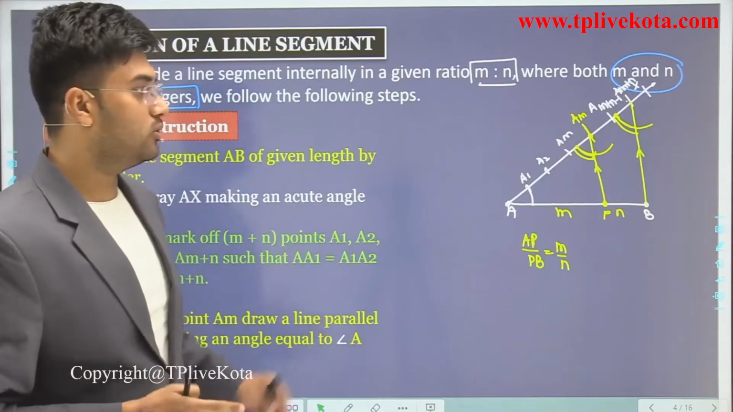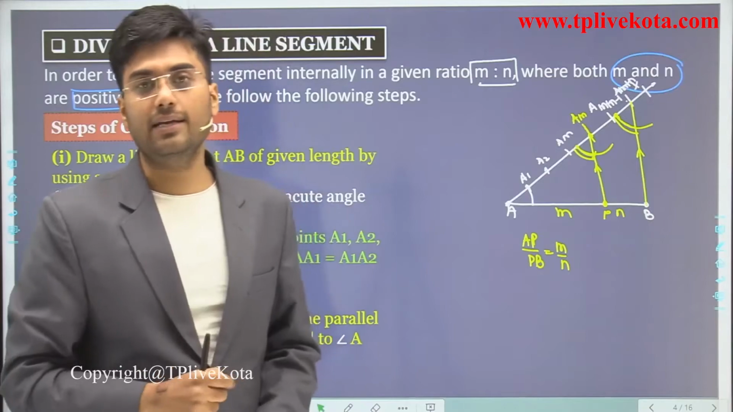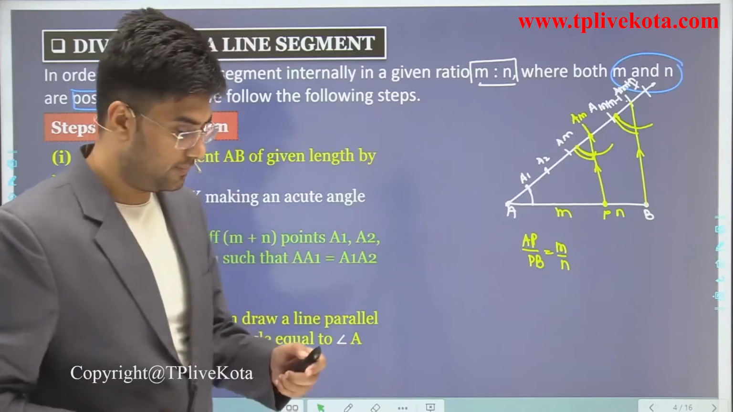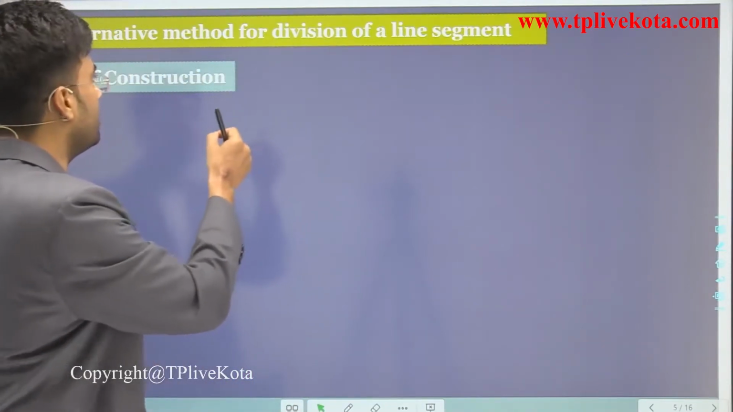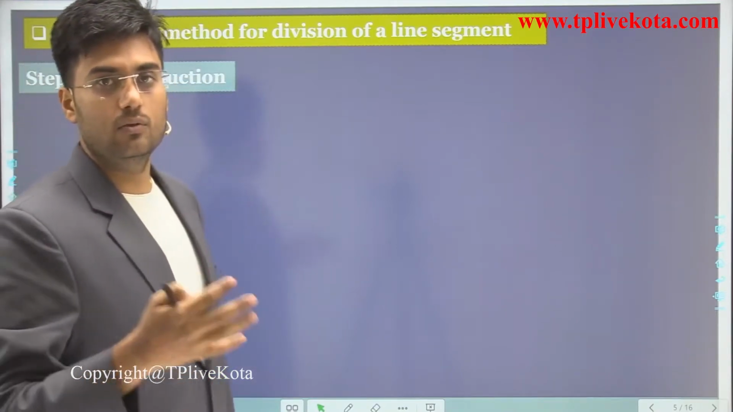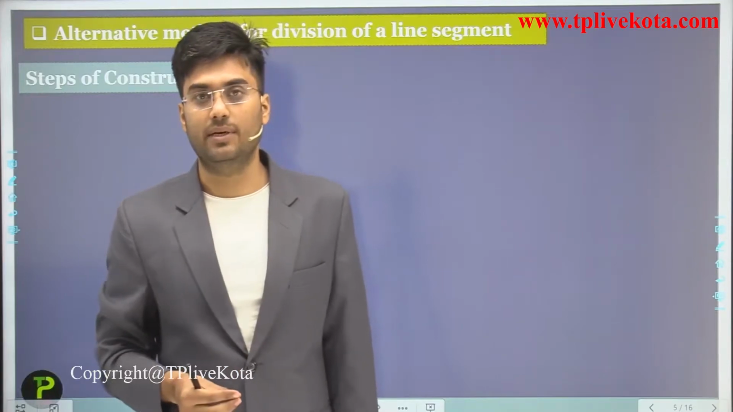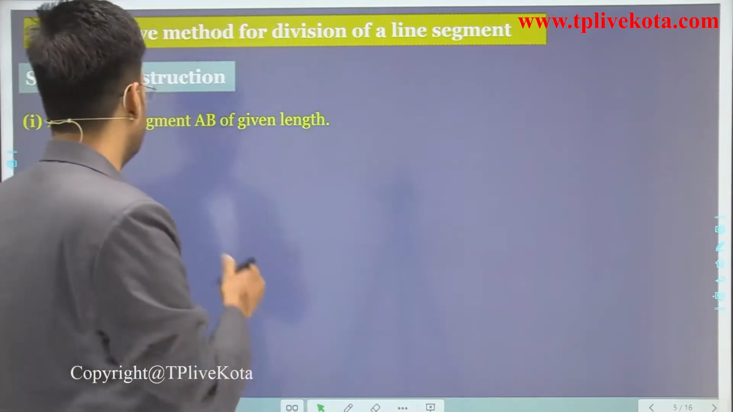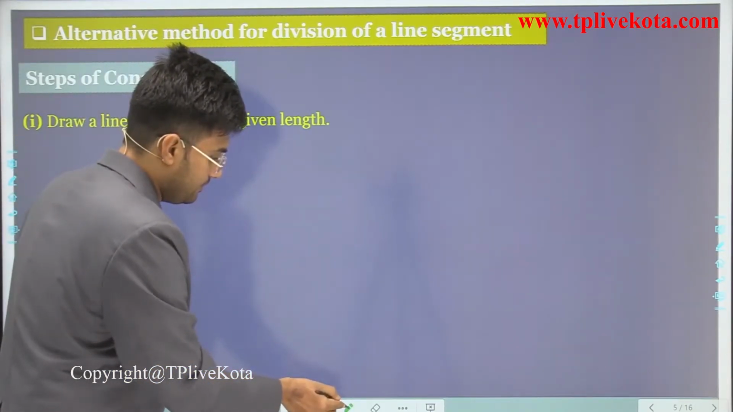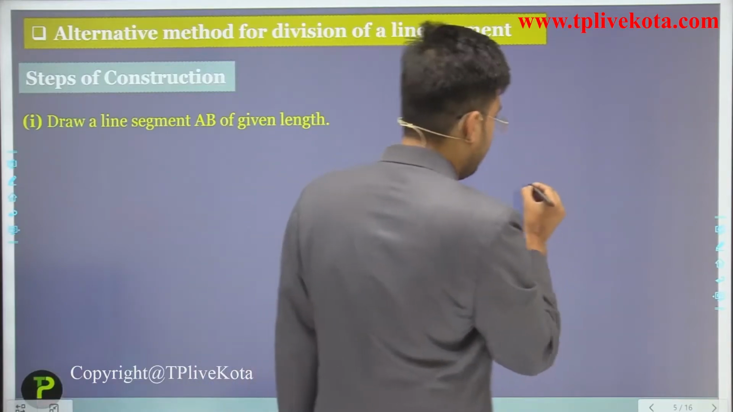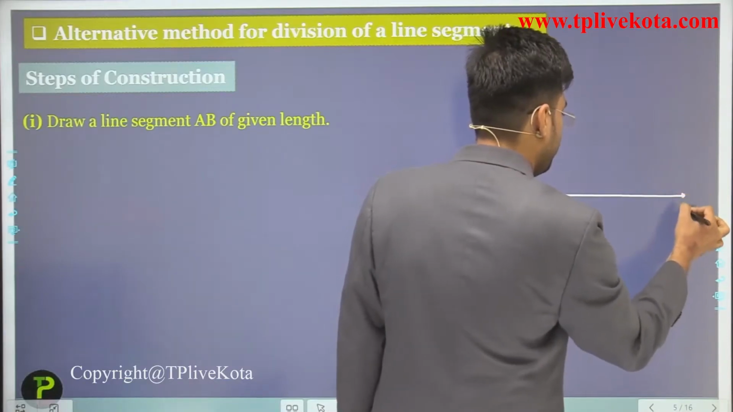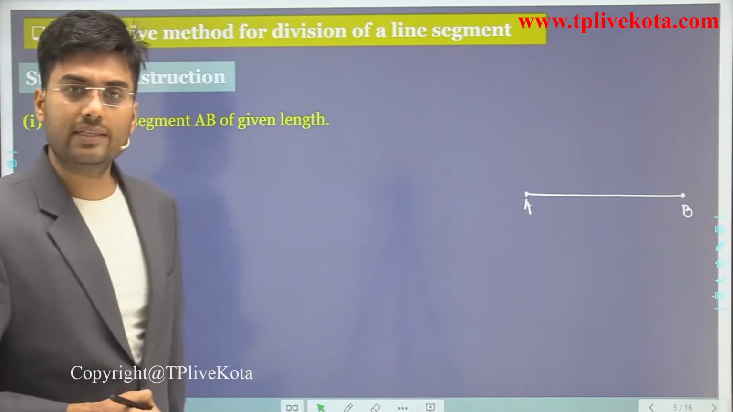Students, we have also one alternative method to divide a line segment in M ratio n. Okay, so now let's discuss this alternative method. Alternative method for division of a line segment. Now let's discuss a few steps to construct the division of a line segment. Okay, so the first step is what? The first step is again draw a line segment AB of a given length. So this is the line segment AB, A and B. Clear?